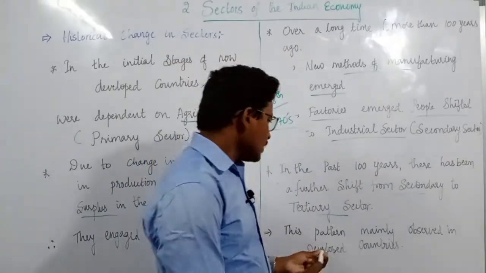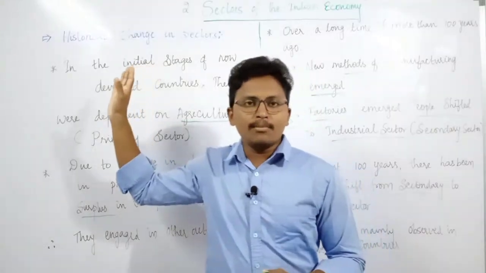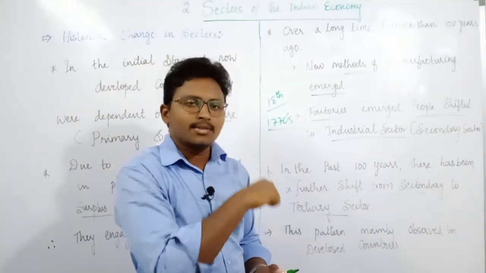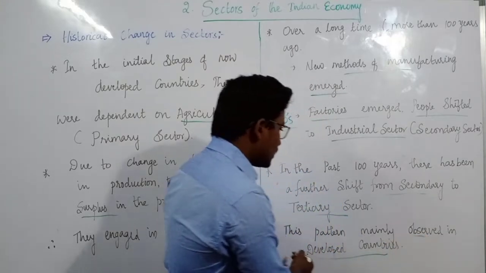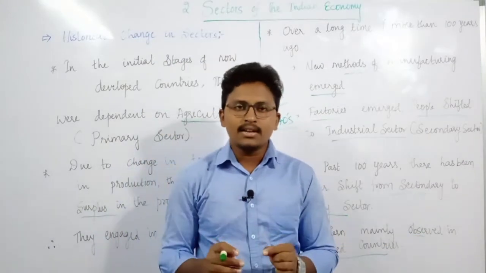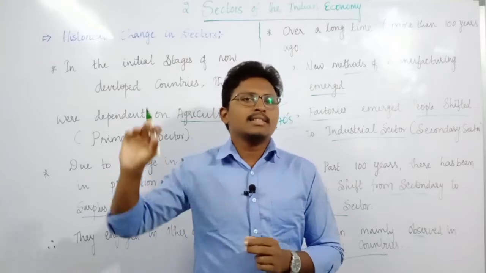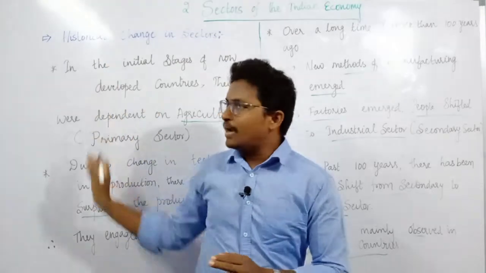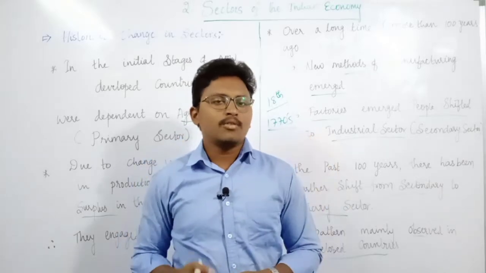This pattern that we have explained, shifting from primary to secondary and secondary to tertiary sector, was mainly observed in developed countries. Whatever countries we now consider as developed have experienced this pattern from past centuries onwards. What is the change?